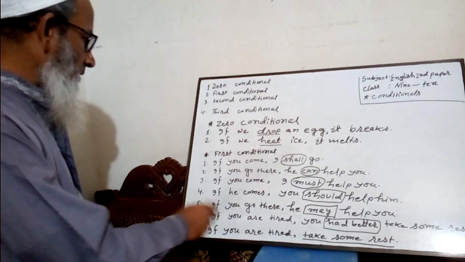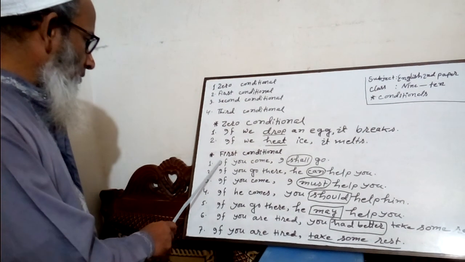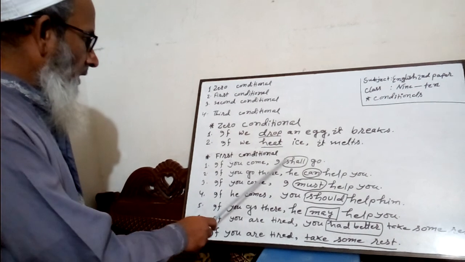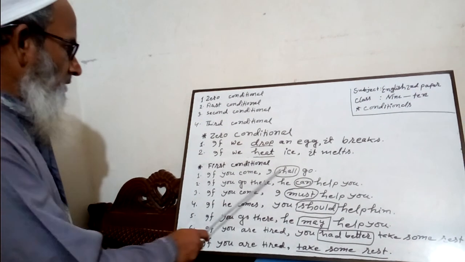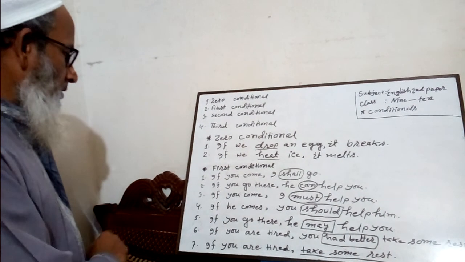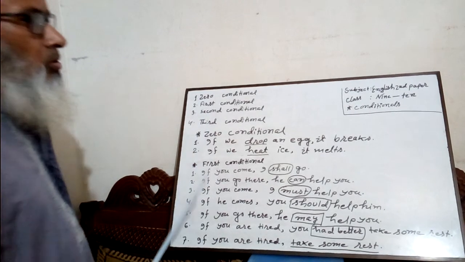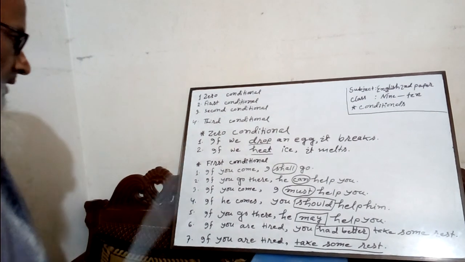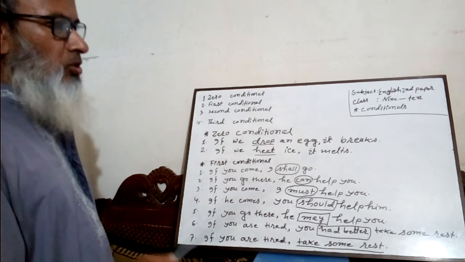with both the clauses. In the first clause, we can say, if you do not come, I shall go. Or you can also say, if you come, I shall not go. Or you can also say, if you do not come, I shall not go. So we can use either positive form or negative form to make a first conditional.